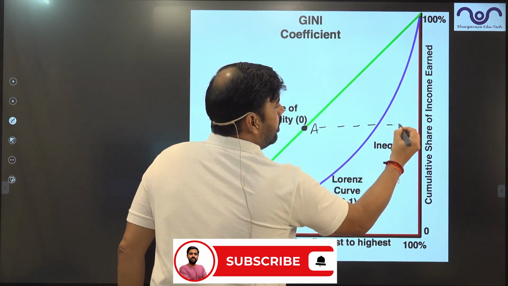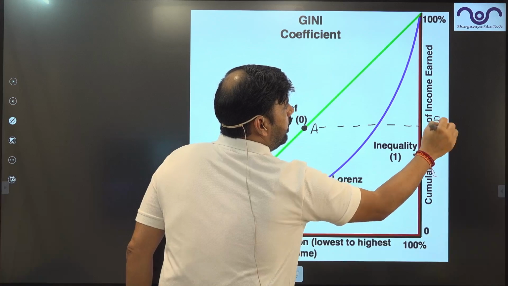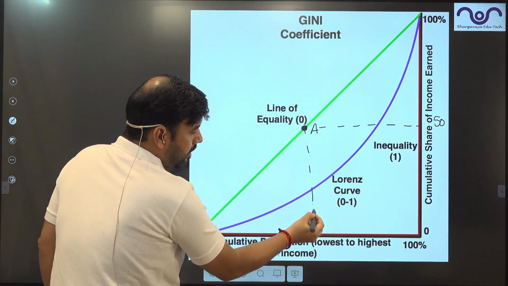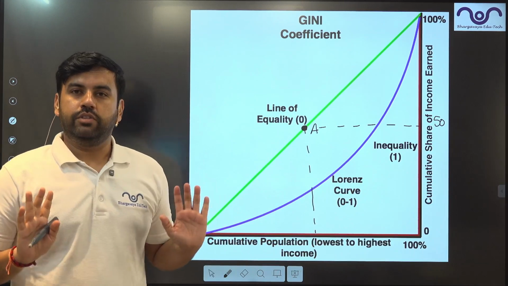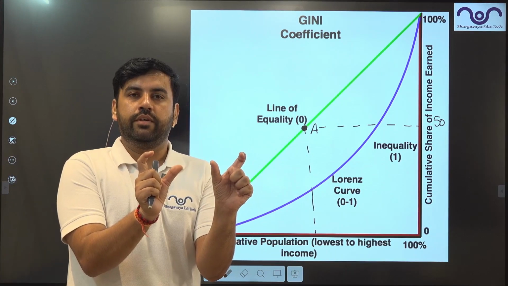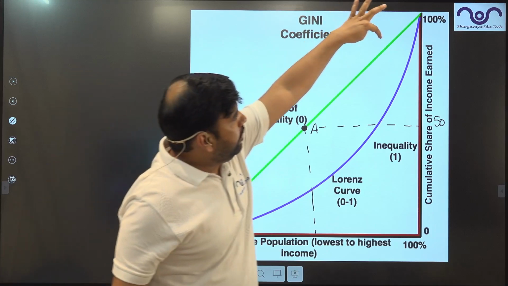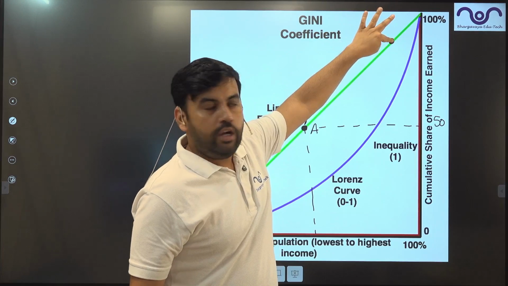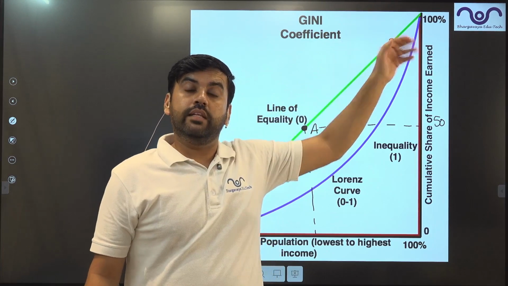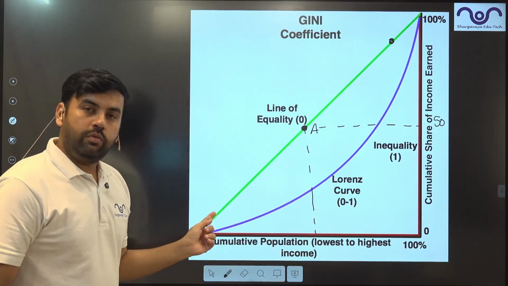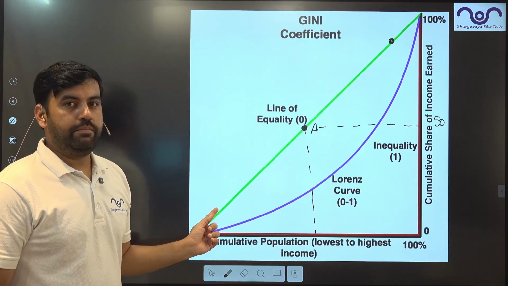Now this point A proves that, let's say, 50% of income earned is shared by 50% of the population. So 50% of the population has 50% of the wealth. Then if I reach this particular point, it will show 90% of the wealth is with 90% of the population. 10% of the wealth is with 10% of the population.